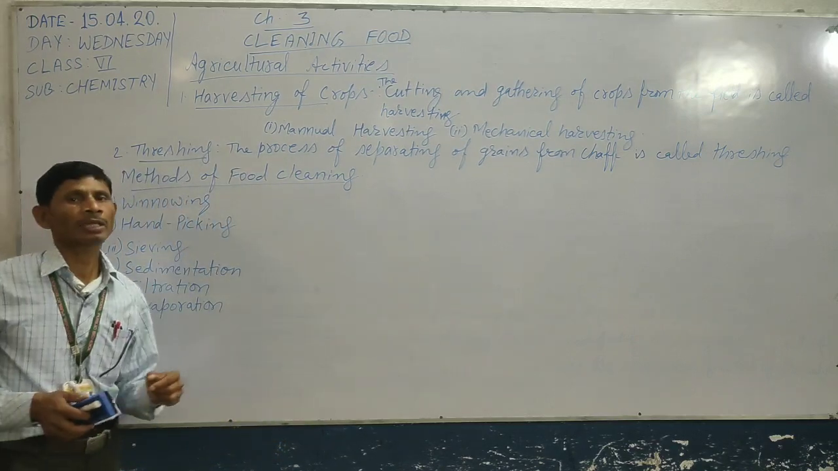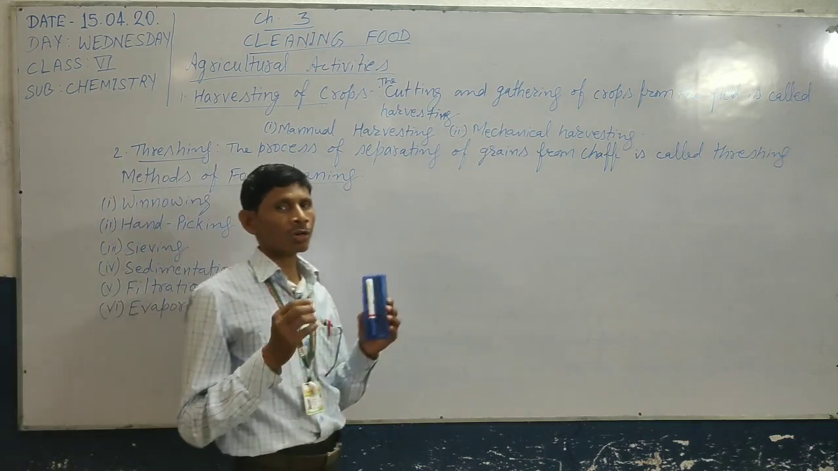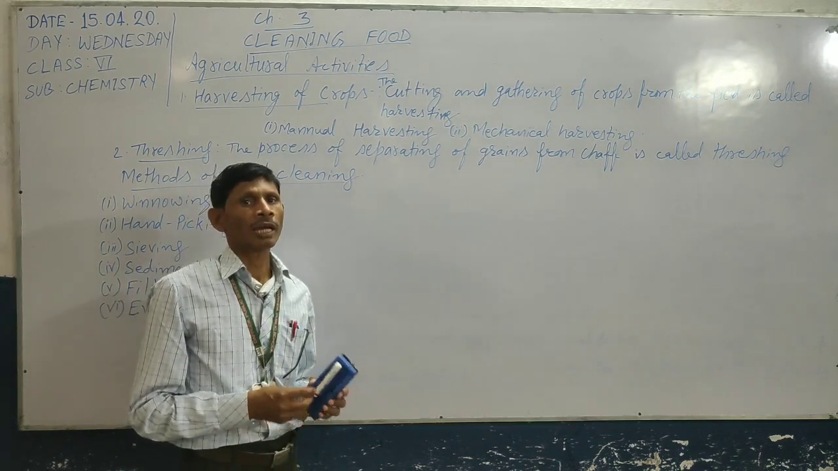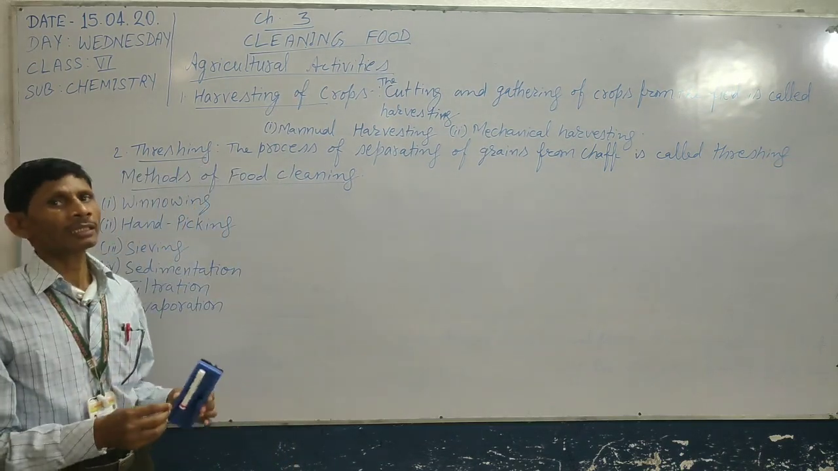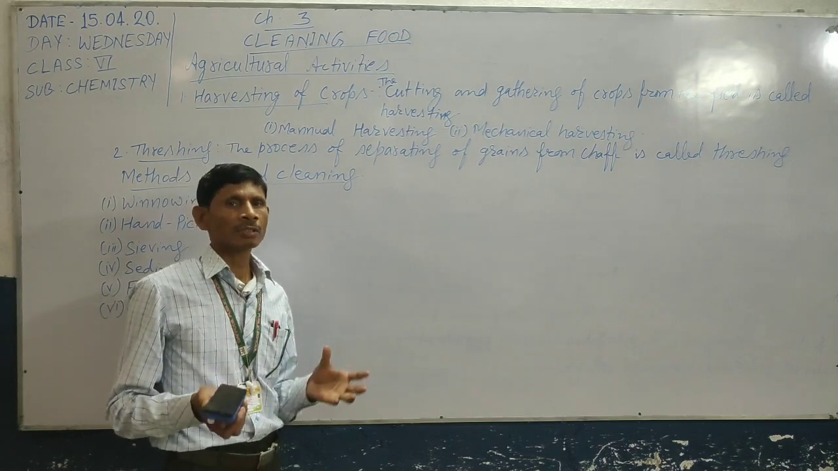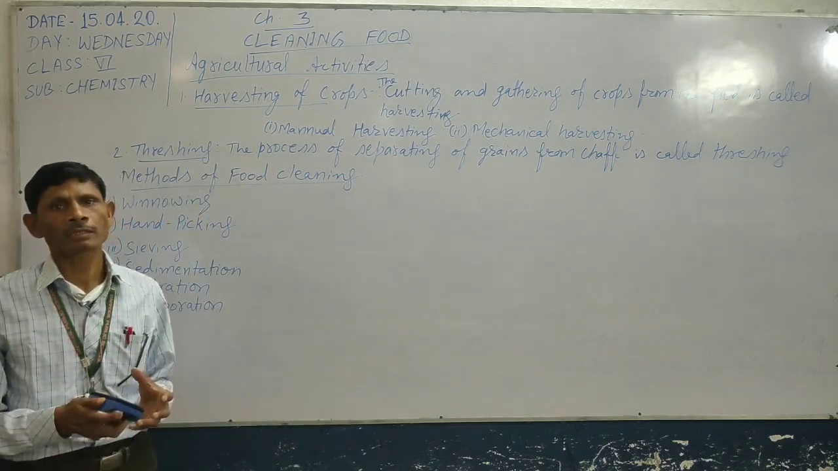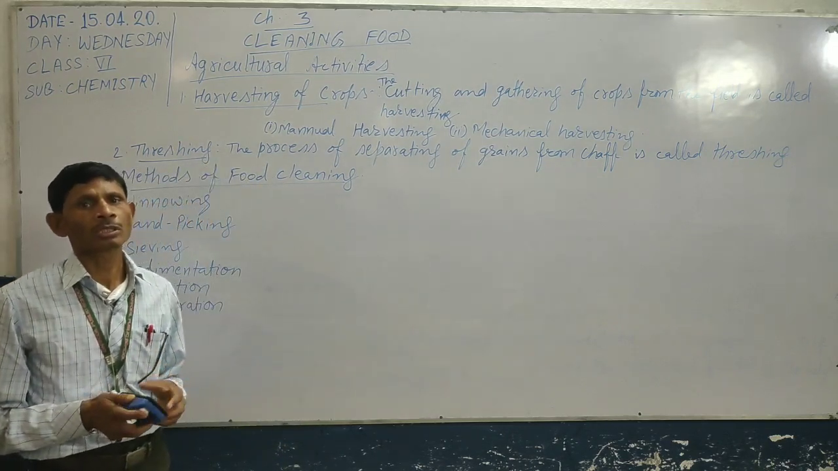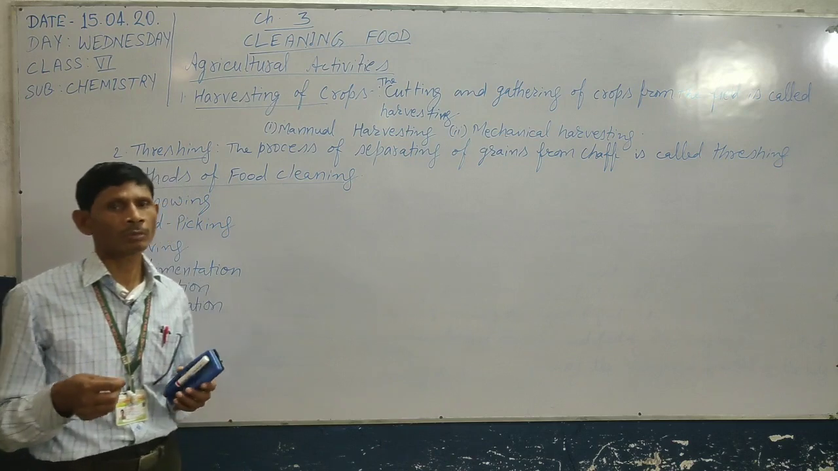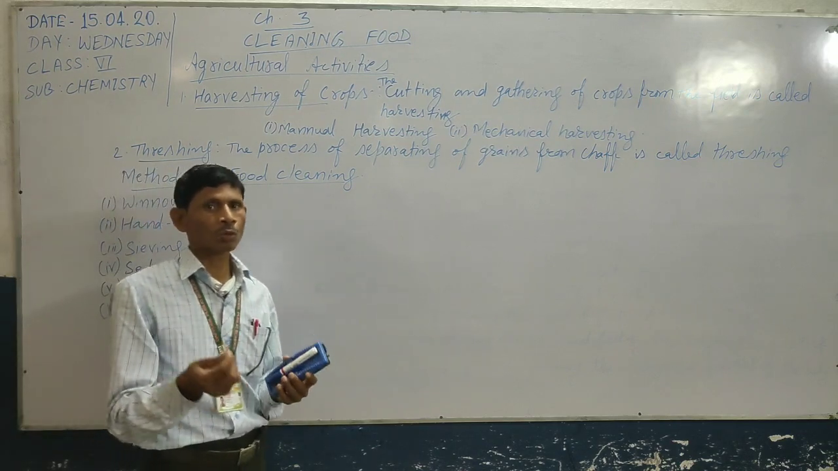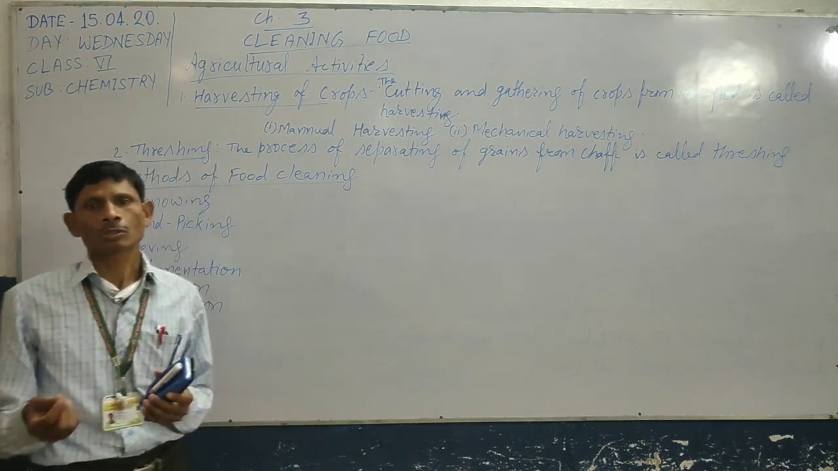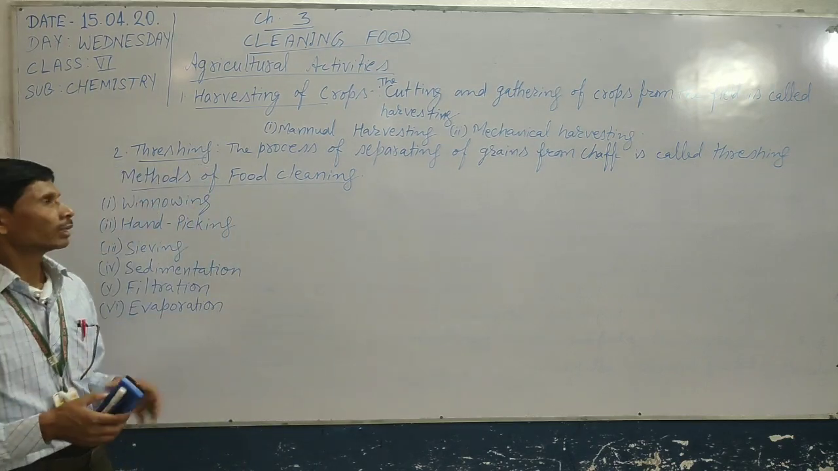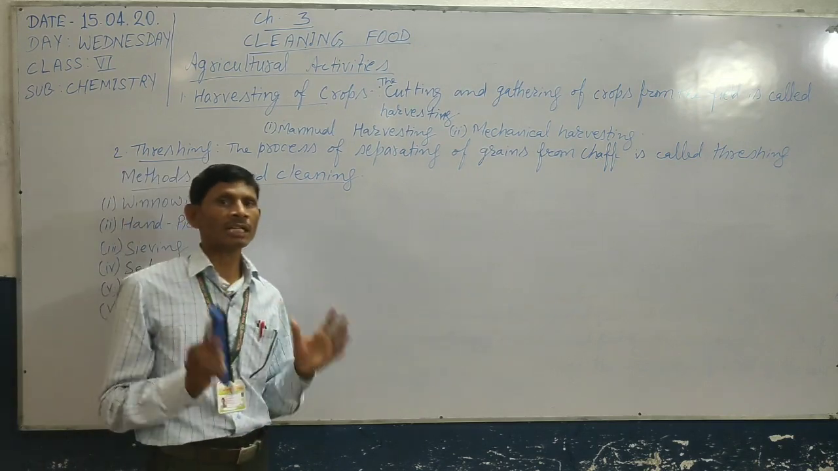Second process is hand picking. Hand picking is a common, general method that is used at our homes in daily life, before cooking of rice and pulses. We can see that females at our homes separate some particles from the grains. That means stones or soil particles can be separated from the grains, but this depends on the size or color of the particles.